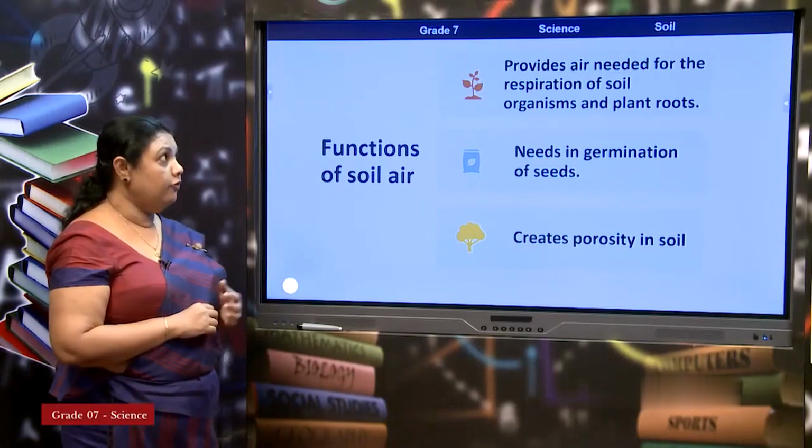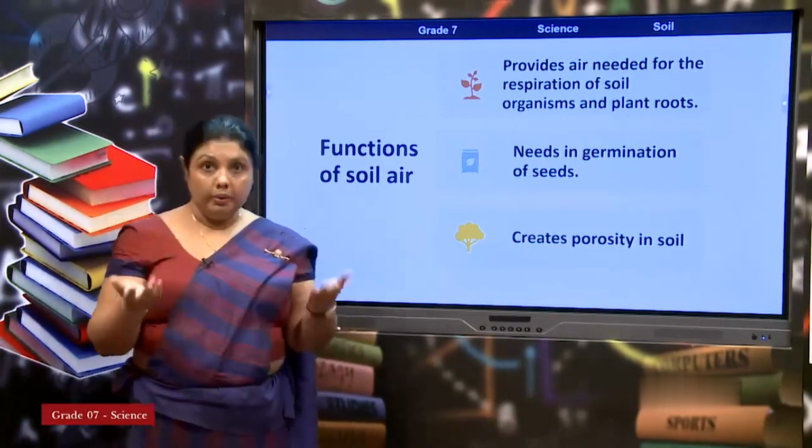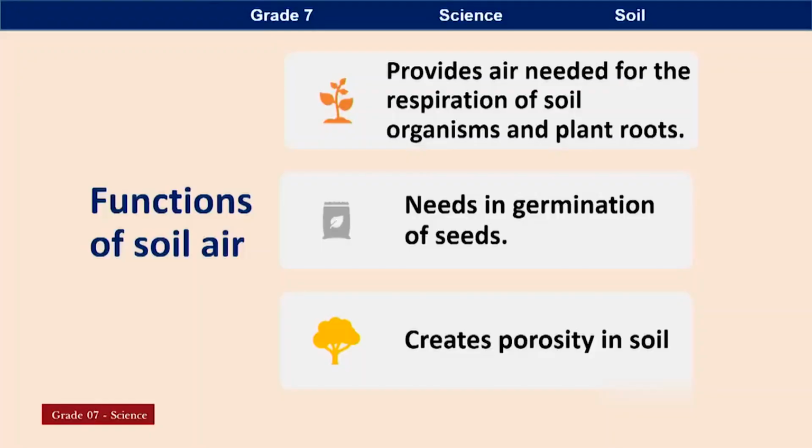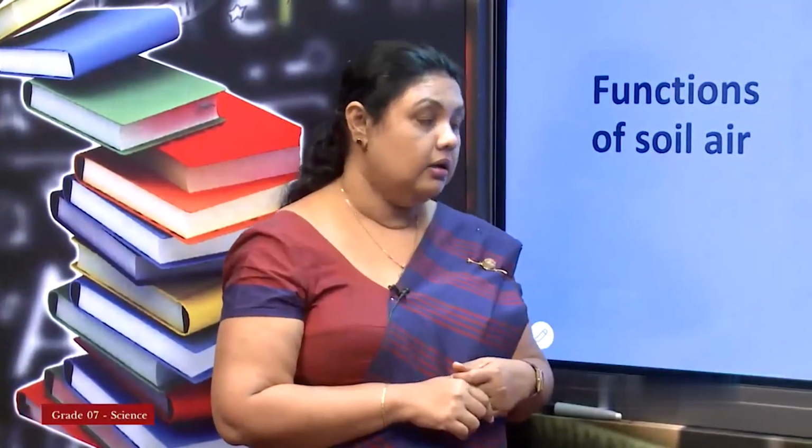Function of air, you know, like us, plants also respire. So, plants respire with the help of the air inside this soil. Then there is something called germination, the initial growth of the seed. It does not need soil, it needs water, warm earth, but oxygen surely. That is coming from the soil air.